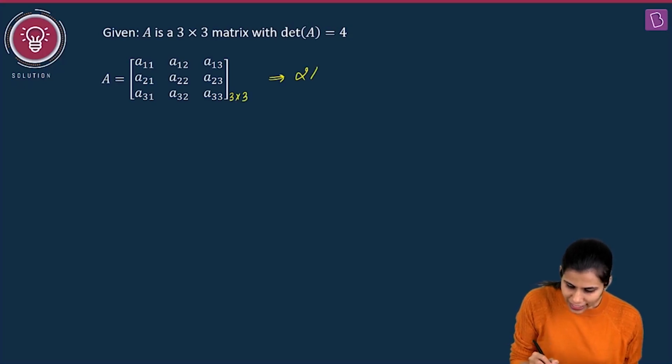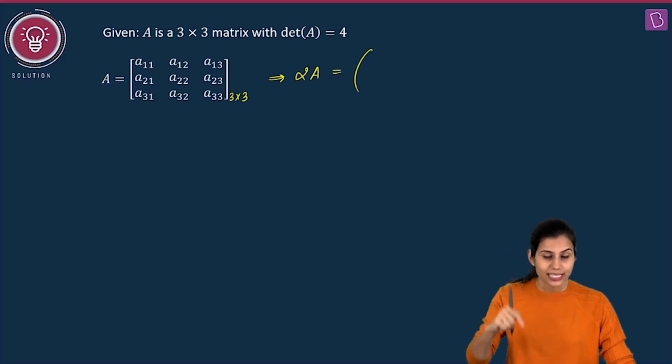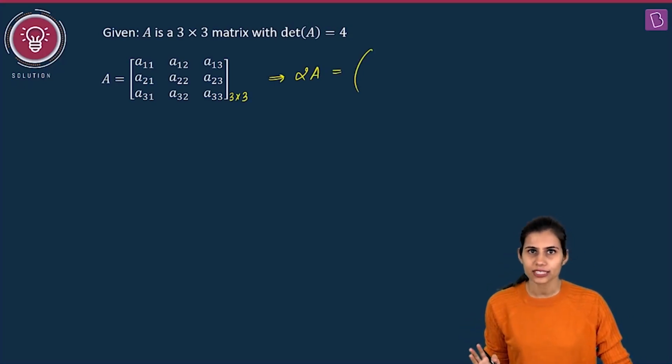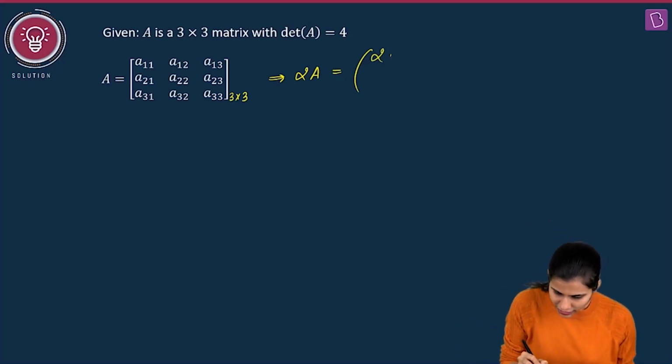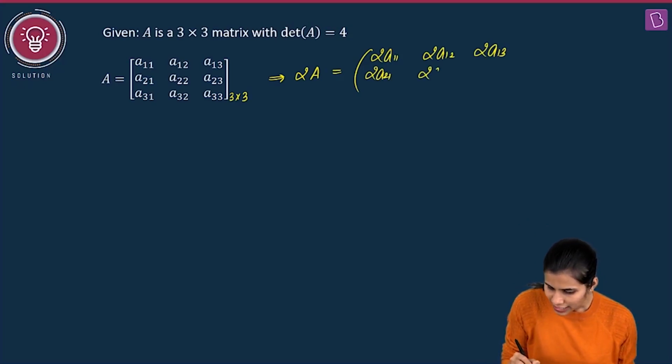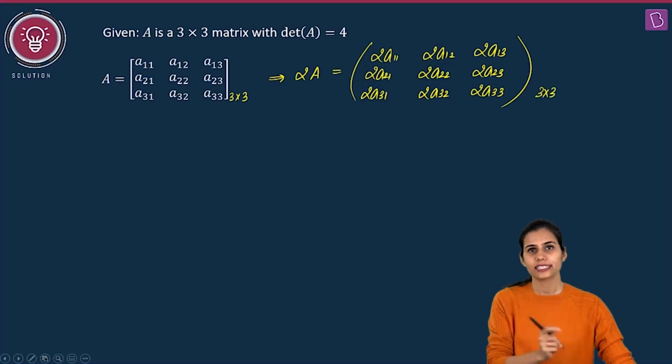So 2A will look like what? 2 is going to get multiplied to each of these 9 entries sitting in this matrix. That's how you obtain scalar multiple of a matrix. So it will be 2 times A11, 2 times A12, 2 times A13, 2 times A21, 2 times A22, 2 times A23, 2 times A31, 2 times A32, 2 times A33. Alright, so this is 2A, which is of the same order as that of A.